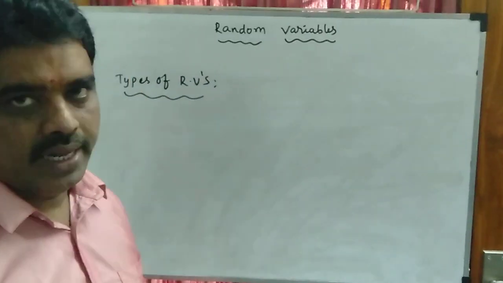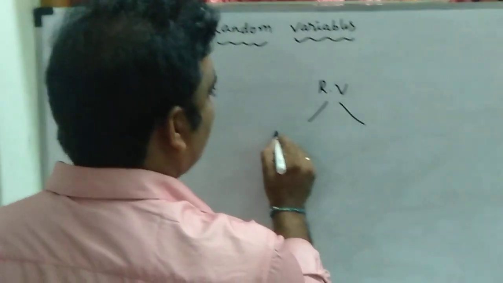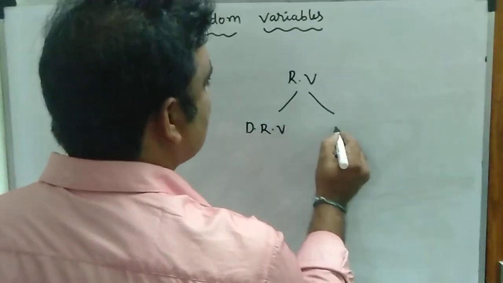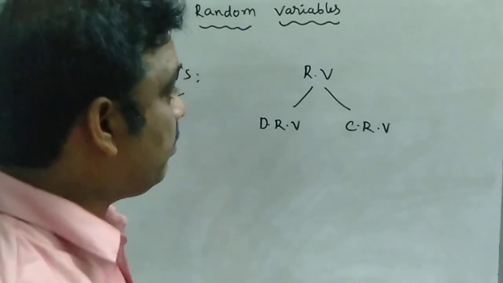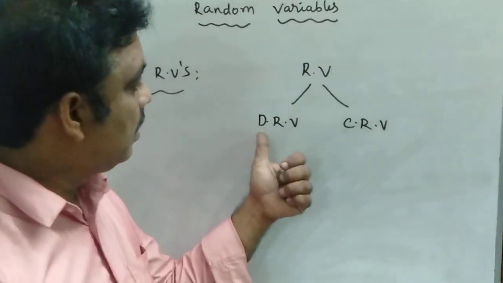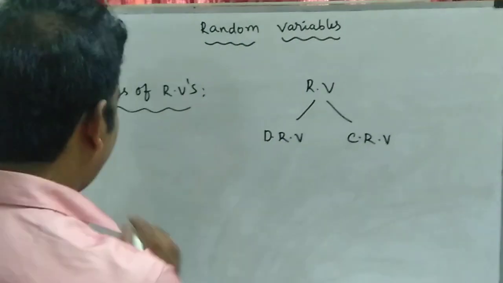Types of random variables. The random variables are of two types. One is discrete random variables and the other is continuous random variables.